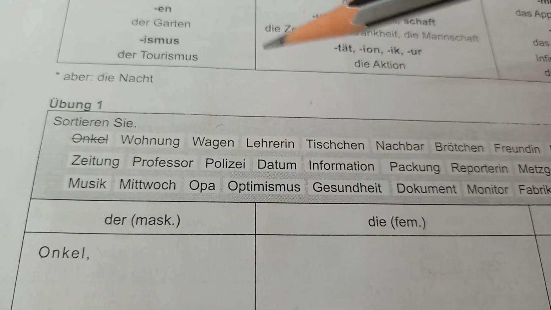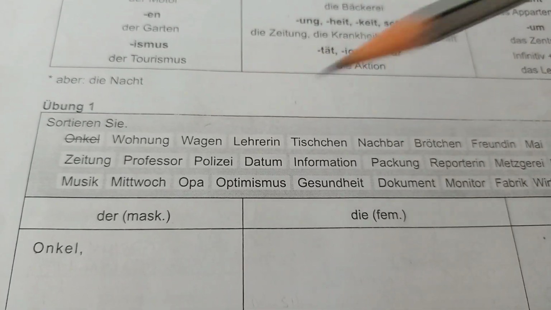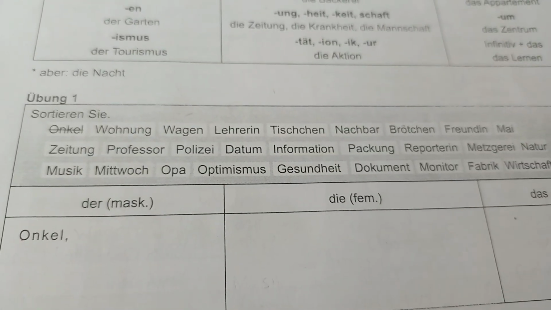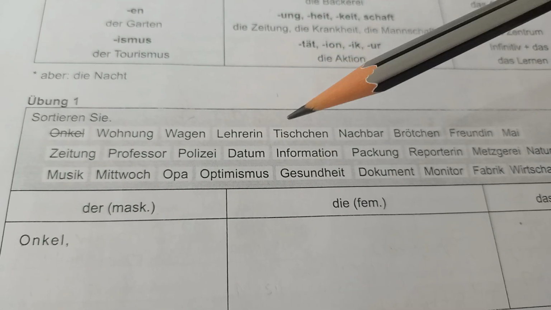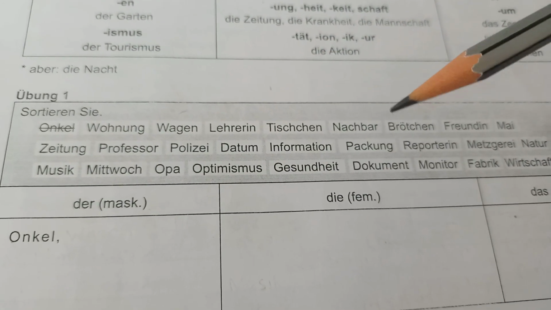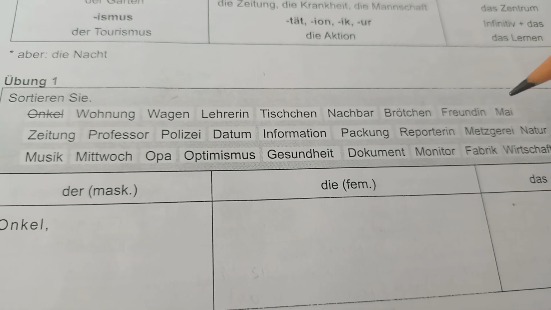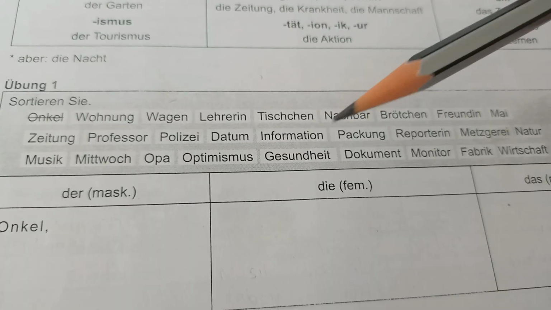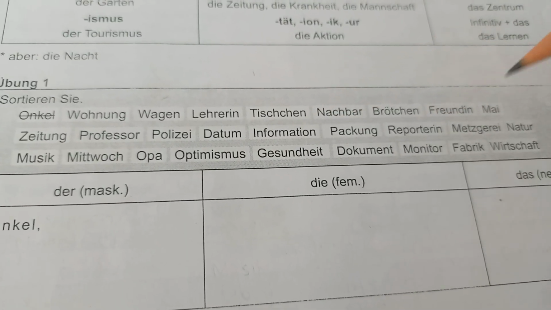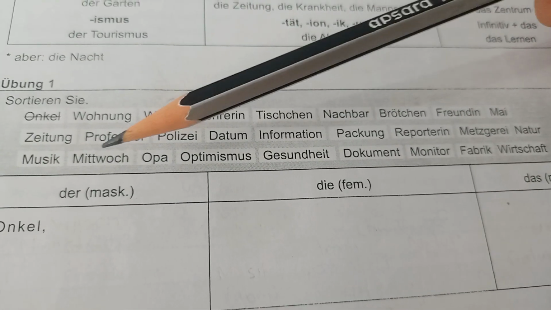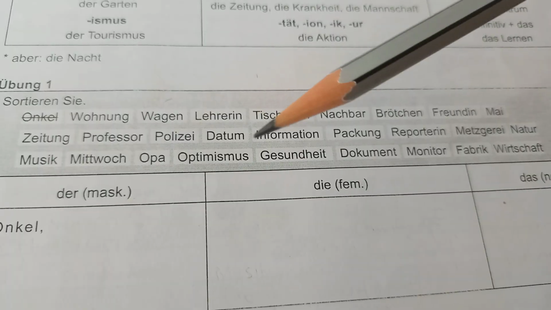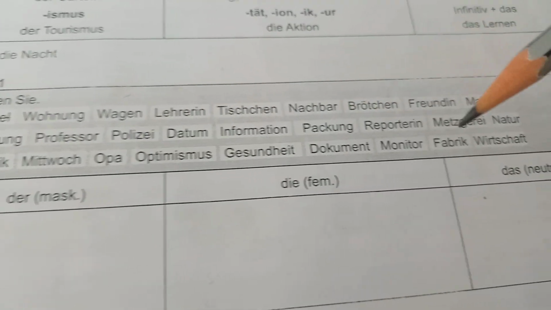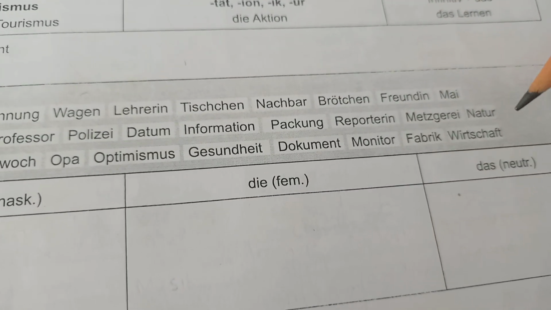Now, Übung 1. There are some words: Wohnung, Wagen, Lehrerin, Tischchen, Nachbar, Brötchen, Freundin, Mai, Zeitung, Professor, Polizei, Datum, Information, Packung, Reporterin, Metzgerei, Natur, Musik, Mittwoch, Opa, Optimismus, Gesundheit, Dokument, Monitor, Fabrik, Wirtschaft.